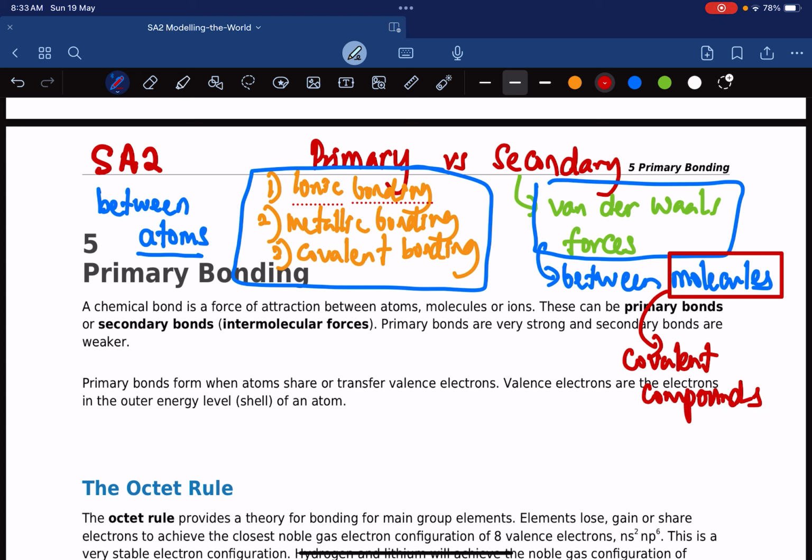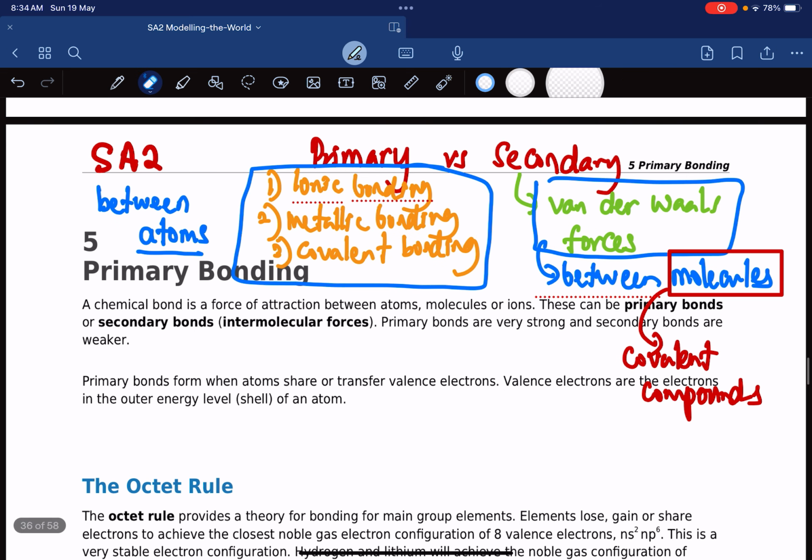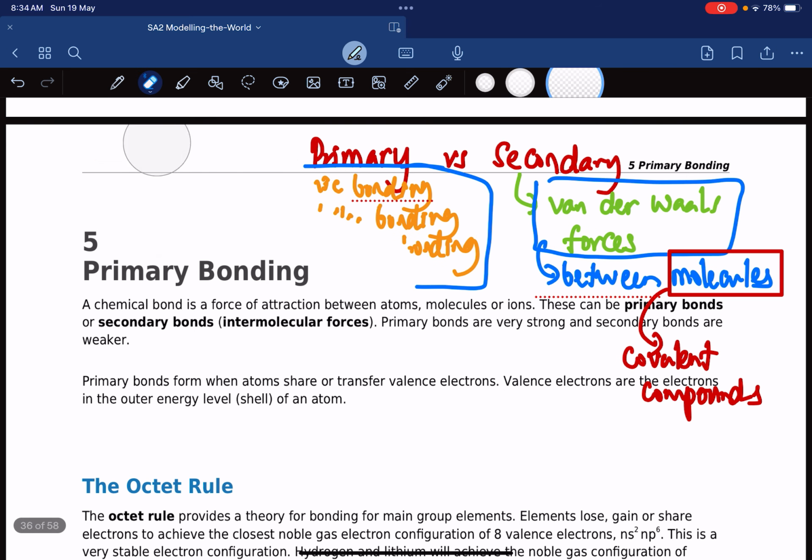By the time I finish this chapter, you will understand everything that I've just written here. Some of you may understand this, some of you may not, but this is what it is. So ionic, metallic, covalent are called primary. Van der Waals forces and everything else which falls under van der Waals forces are called secondary bonding. Hopefully at the end of today's class you will understand this better. Okay, let me erase this off.